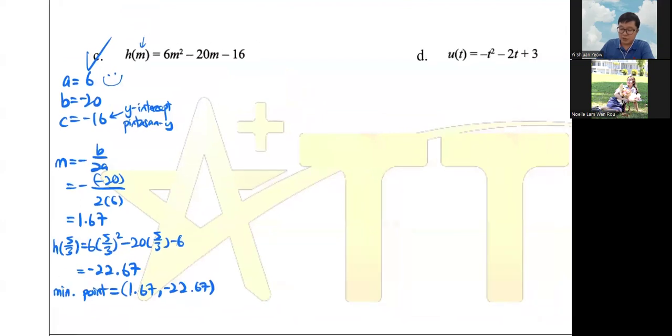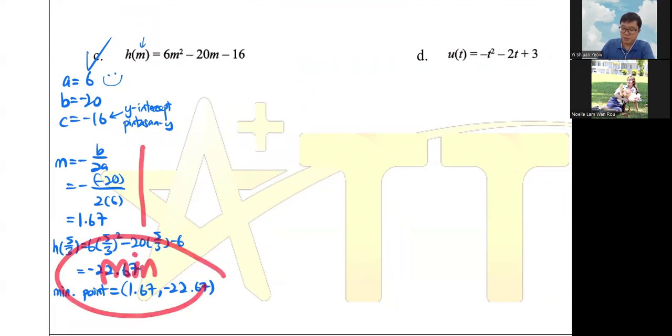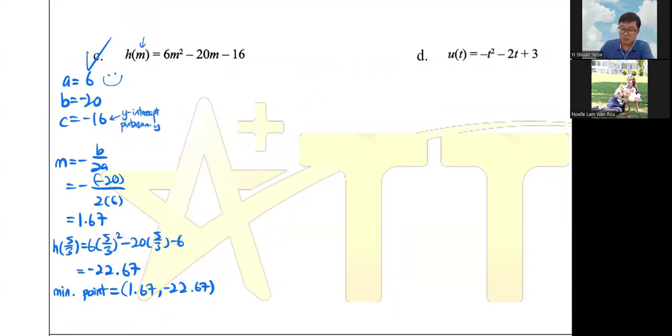So after you find the middle axis and the minimum point, now you need to know the x-intercepts. You know your y-intercept already. Now you need the x-intercept. The x-intercept only happens when h(m) equals 0. So 6m squared minus 20m minus 16 equals 0. I see that there's 6, 20 and 16, so by instinct you will need to simplify first. But it's okay, I'll just do it together with you. So you click a is 6, b is negative 20, c is negative 16.